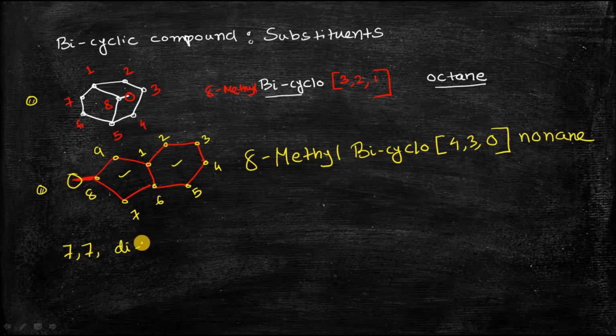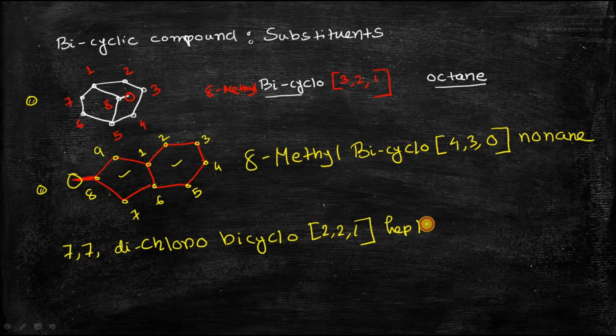dichloro bicyclo[2,2,1]heptane. So suppose you are given this name of this bicyclic compound, and you have to draw the structure of this compound. So how will you draw the structure?